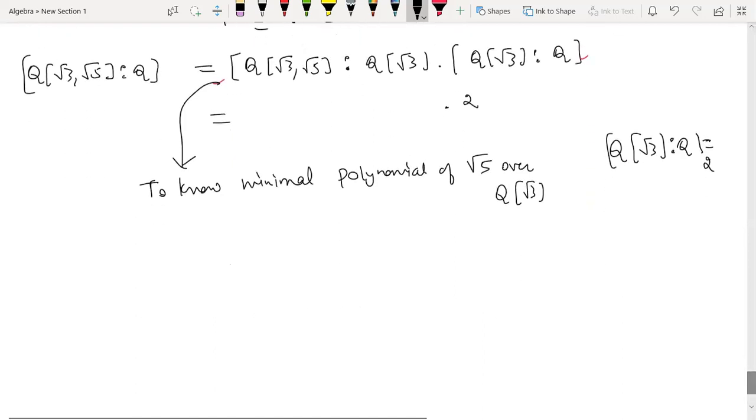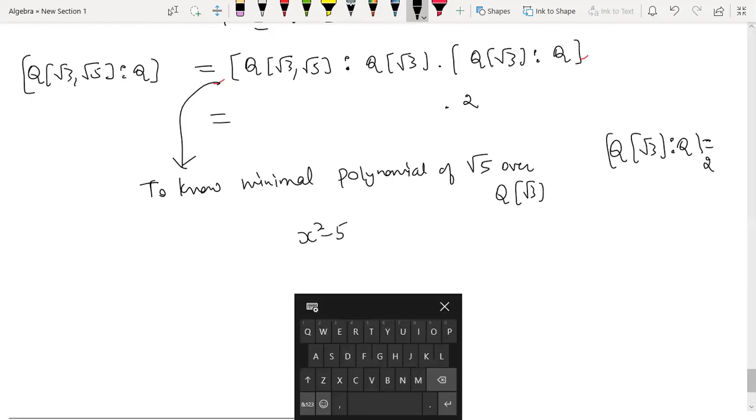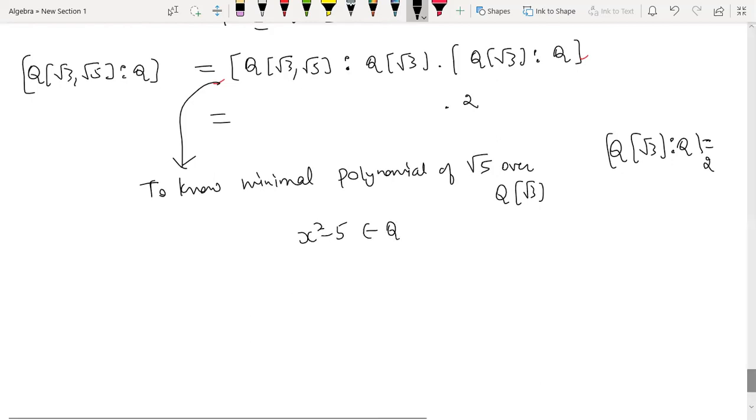Which polynomial will work here? Again, x square minus 5 will work, because x square minus 5 belongs to this polynomial ring. The coefficients should be from Q(root 3). It's okay if root 3 is not there, but it definitely belongs here. So this is 2 again because the minimal polynomial degree is 2. So the answer is 4, because there were two elements, square root 3 and square root 5.